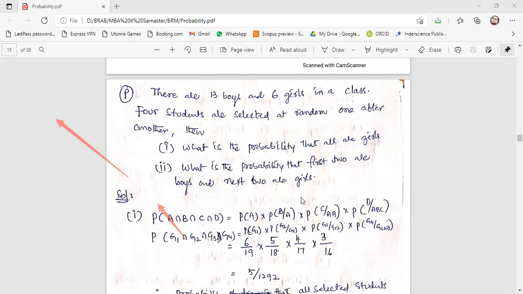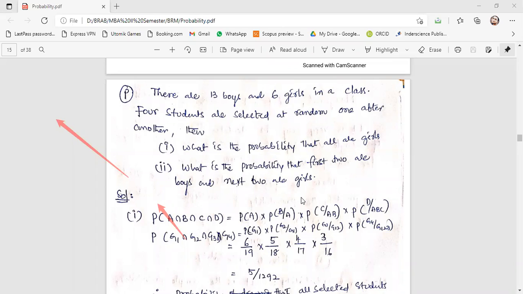So here, probability of girl 1 intersection girl 2 intersection girl 3 intersection girl 4. The first one is P of G1, into the probability of G2 by G1, that means the probability of getting girl 2, given that a girl has come in the first attempt.